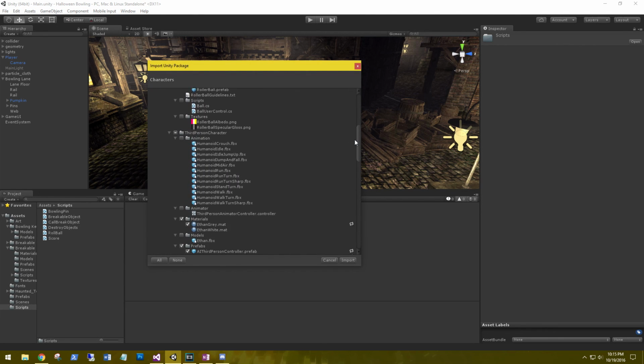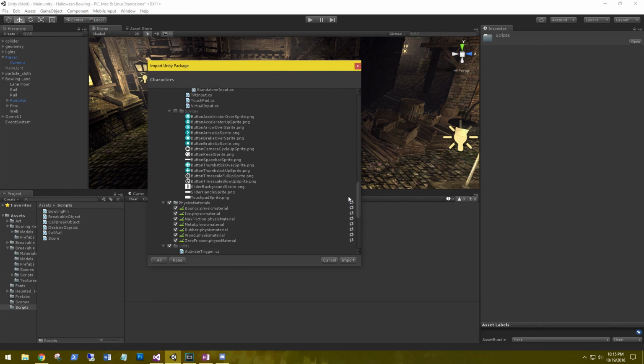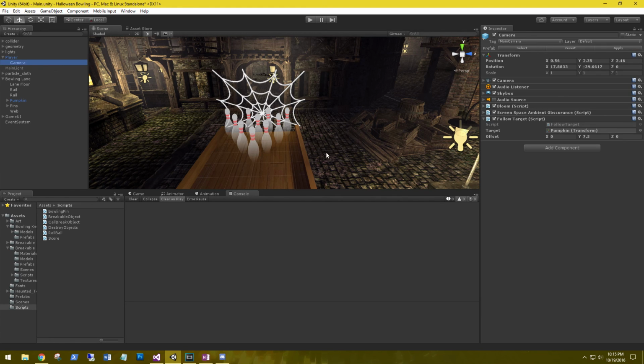Scroll down and almost to the very bottom, Follow Target. Go ahead and grab it and download it. And then we'll go to our camera and make sure it is attached, and the target is the pumpkin.